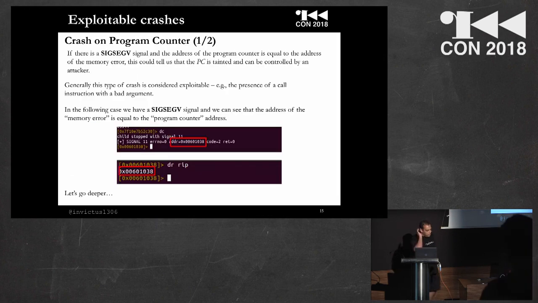This is another simple example of a crash on program counter. In this case, the reason for this crash is the presence of the call instruction with a bad argument. In the two screenshots, it's possible to notice that the stop address, the address of the crash, is the same as the program counter.